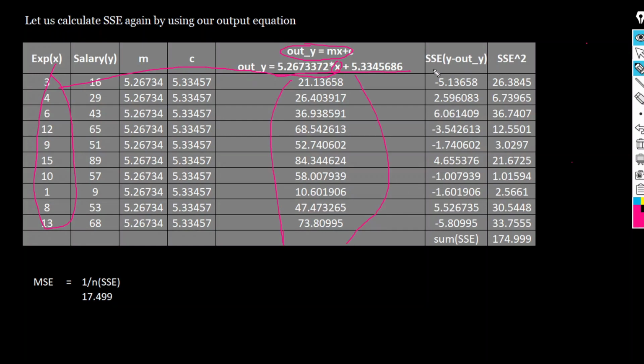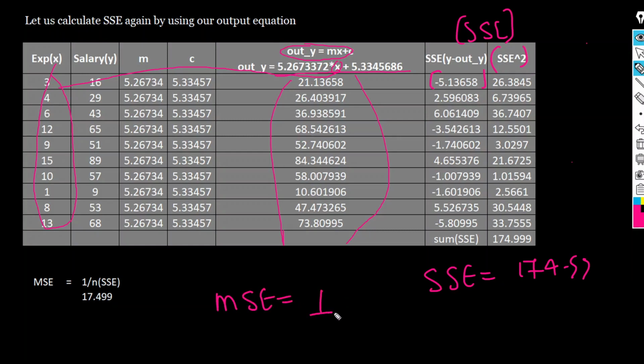What is the formula of the squared error? Y minus y output, like this. Then we will do the square. This is the SSE. It means sum of squared error. We are getting this. So what is the value we are getting? Sum of squared error is 174.99. But there are different methods; we also get the mean squared error.